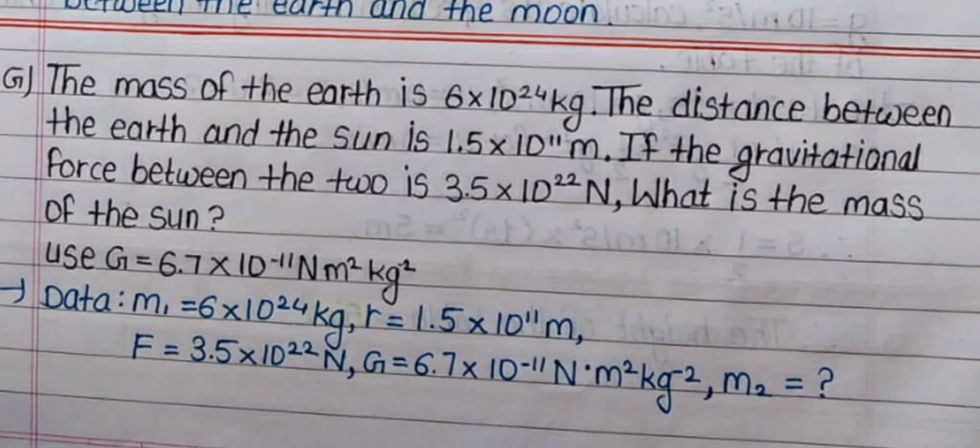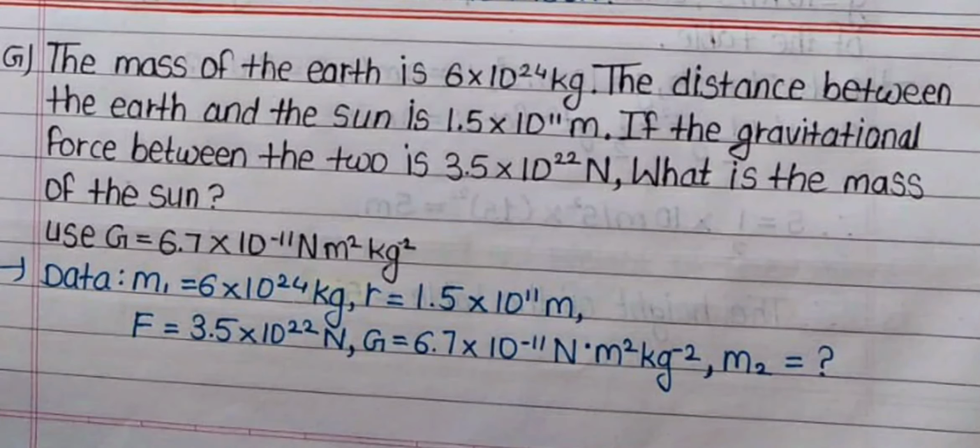7th, the mass of the earth is 6 into 10^24 kg. The distance between the earth and the sun is 1.5 into 10^11 meter. If the gravitational force between the two is 3.5 into 10^22 N, what is the mass of the sun? Use G is equal to 6.7 into 10 to the power minus 11 N m square kg minus square.